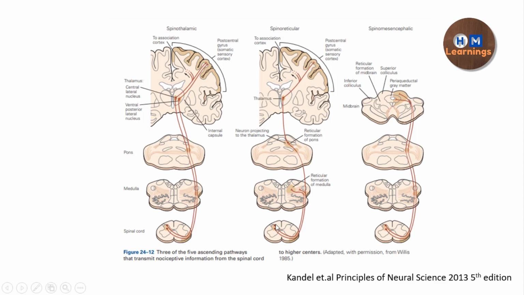Here you can see it is spinoreticular. One of the collaterals is going from the spinal cord to the reticular formation of the medulla as well as the reticular formation of the pons. It is going to the thalamus as well, but predominantly it is going to the reticular formation of the pons and medulla. Here, spinomesencephalic: the second order neuron is going from the spinal cord to the mesencephalic area, that is the periaqueductal grey matter present in the midbrain, as well as to the reticular formation in the midbrain and the superior colliculus. It also goes to the parabrachial nucleus.